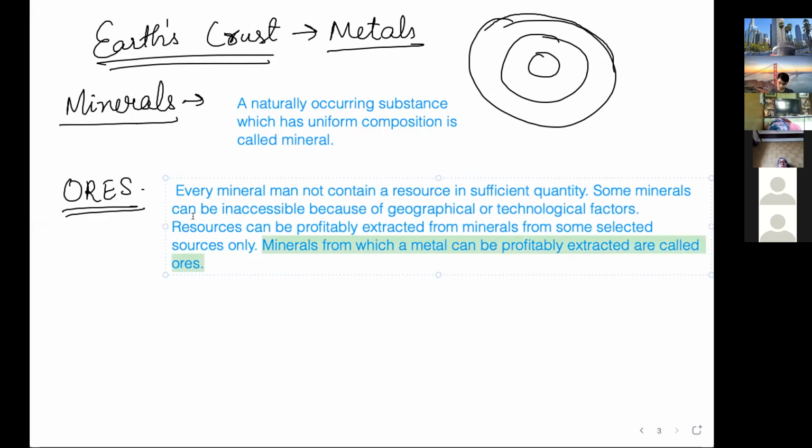You can delete this line, no need to write this line.